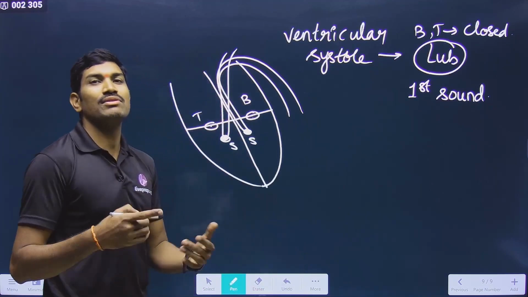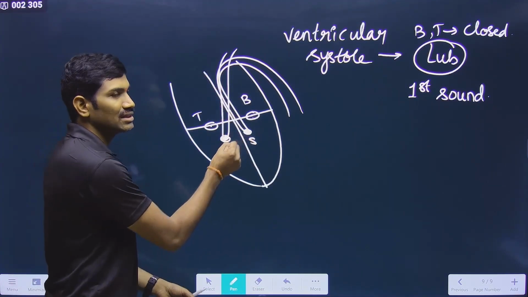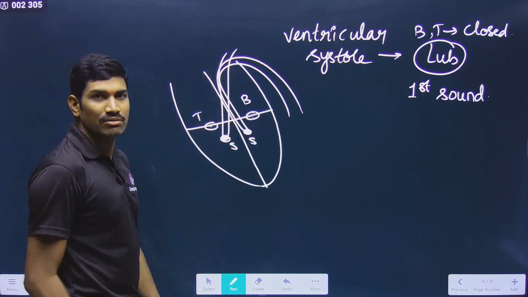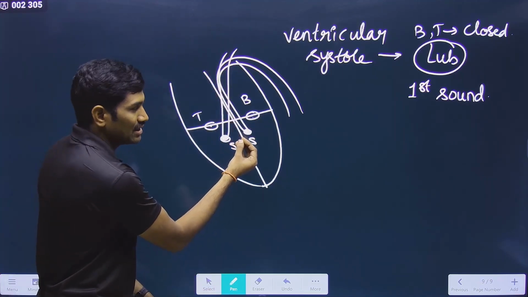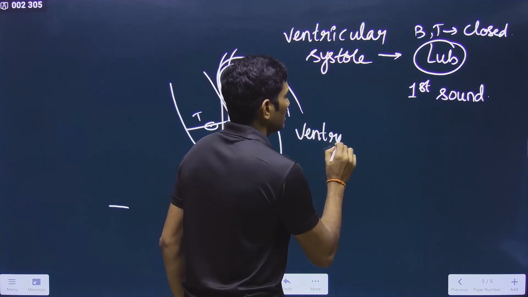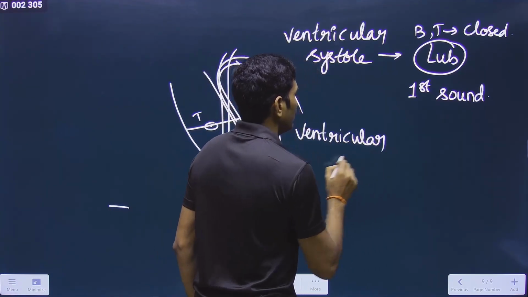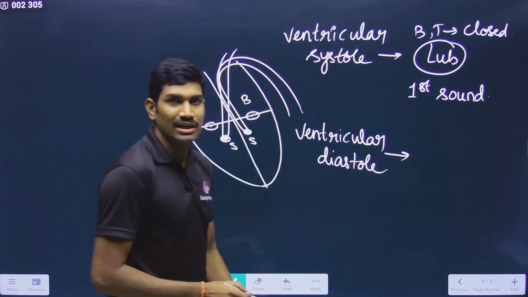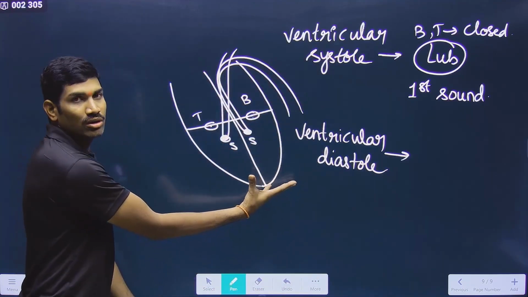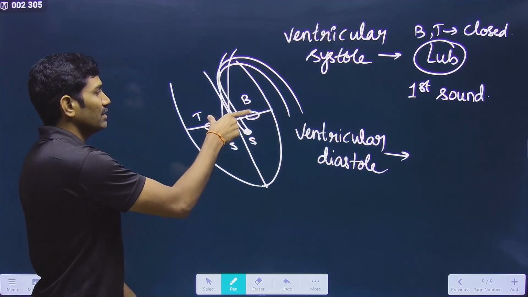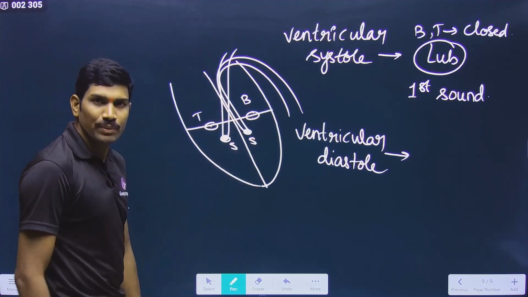Next one, when we will see the second heart sound. Ventricular contraction is happening, so that blood is going into the pulmonary artery and aorta. And then after this, ventricular diastole will occur. What happens during the ventricular diastole? The volume is increasing, so pressure is decreasing. Now again, these tri and bicuspid valves will open.